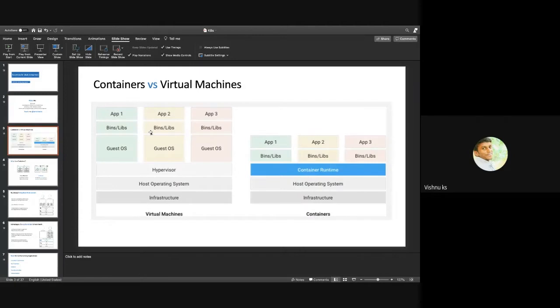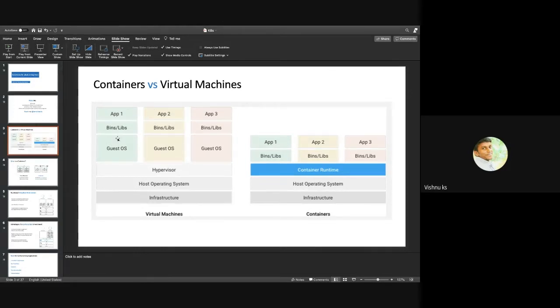So yeah, let's do a quick recap of what we discussed yesterday. We discussed how we used to deploy applications on virtual machines and how we are doing application deployment on containers. So here is how it looks on virtual machines. For each virtual machine application deployment, it will have a guest OS and application dependencies, then the application file.